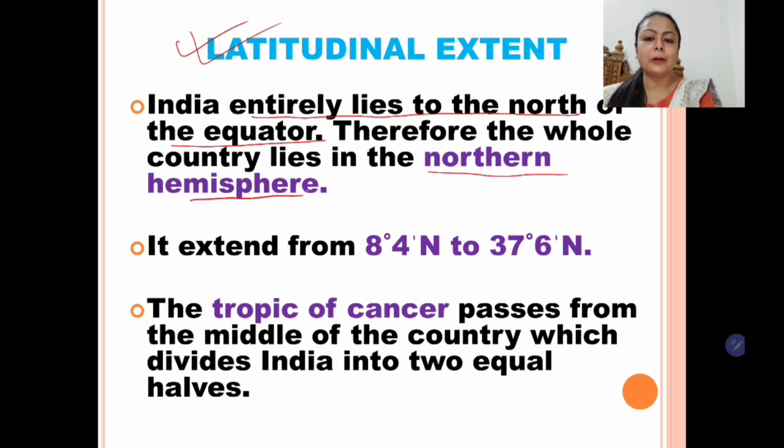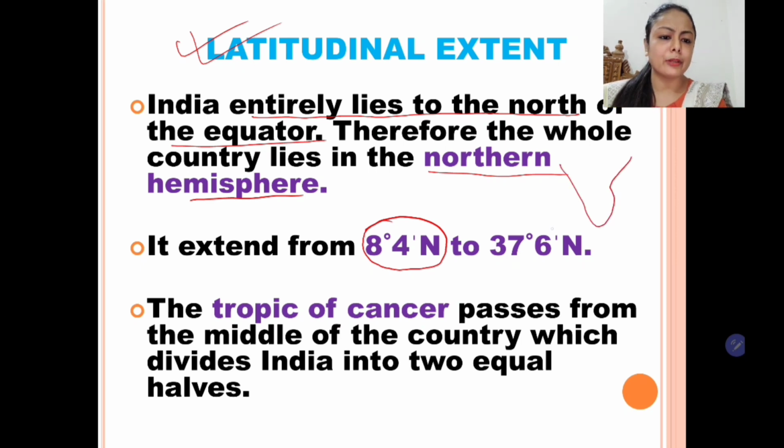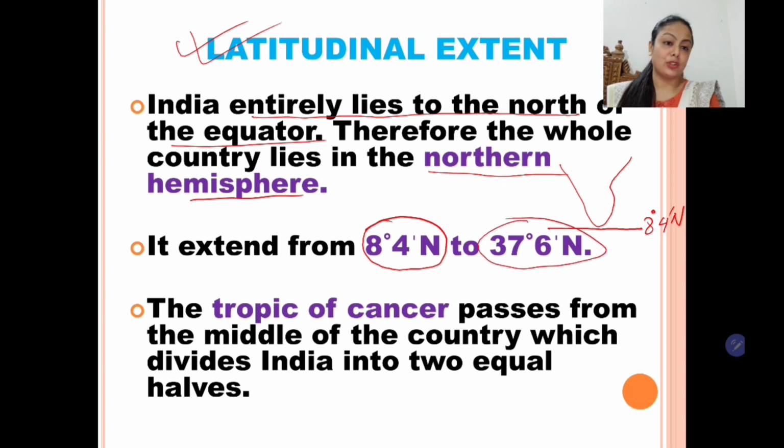So it's mentioned here. Let's see the latitudinal extent. 8 degree 4 minute north is the latitude which is passing from the southernmost part of the country. It extends from 8 degree 4 minute north to 37 degree 6 minute north.